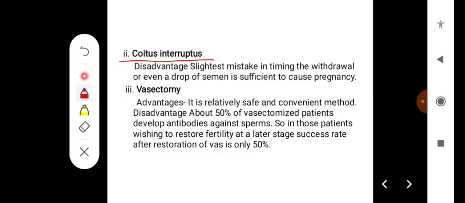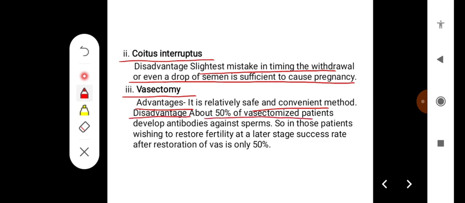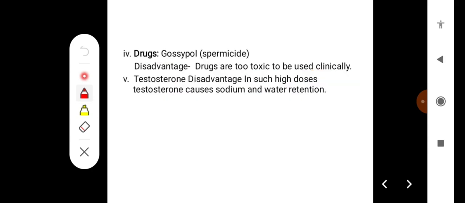The second one is coitus interruptus. The disadvantage is that the slightest mistake in the timing of withdrawal, or even a drop of semen, is sufficient to cause pregnancy. The third one is a permanent method, that is vasectomy. The advantage of vasectomy is that it is a relatively safe and convenient method. Some disadvantages of vasectomy are that about 50% of vasectomized patients develop antibodies against sperms. So in those patients wishing to restore fertility at a later stage, the success rate after restoration of the vas is only 50%.